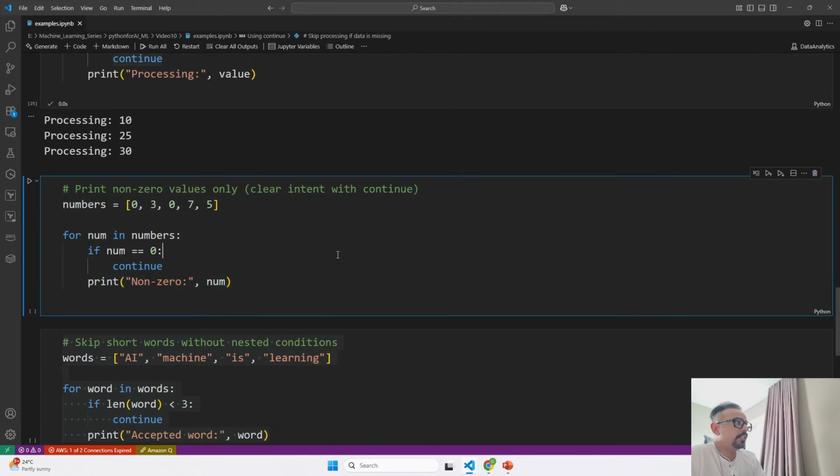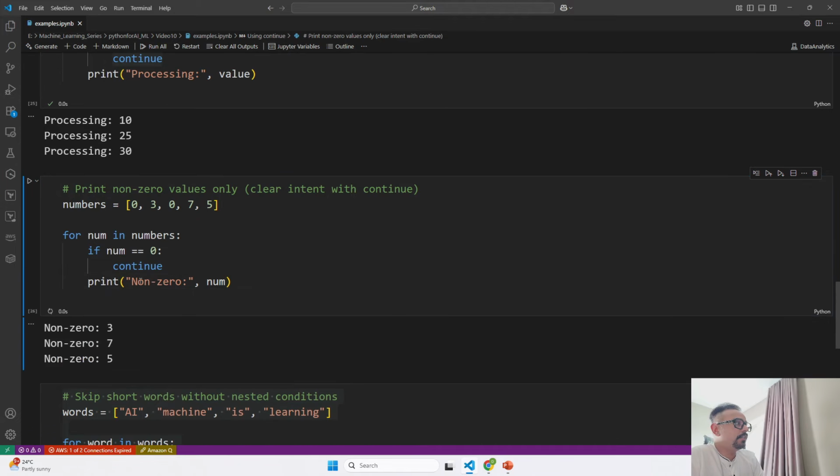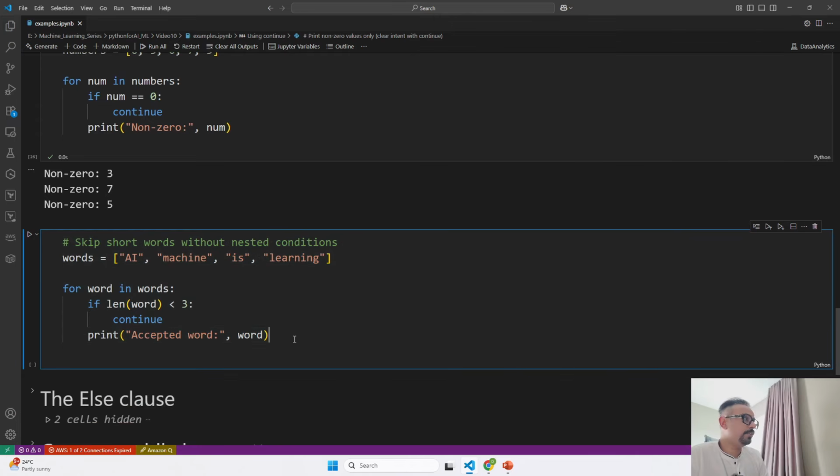Now let's understand another example. Over here, we are going to print non-zero values only from the provided list of elements. For that, we are saying, if num is equal to 0, continue. So it is going to skip whenever 0 is there, and it is going to print the other ones which are not zeros. That is another way of using the continue statement.